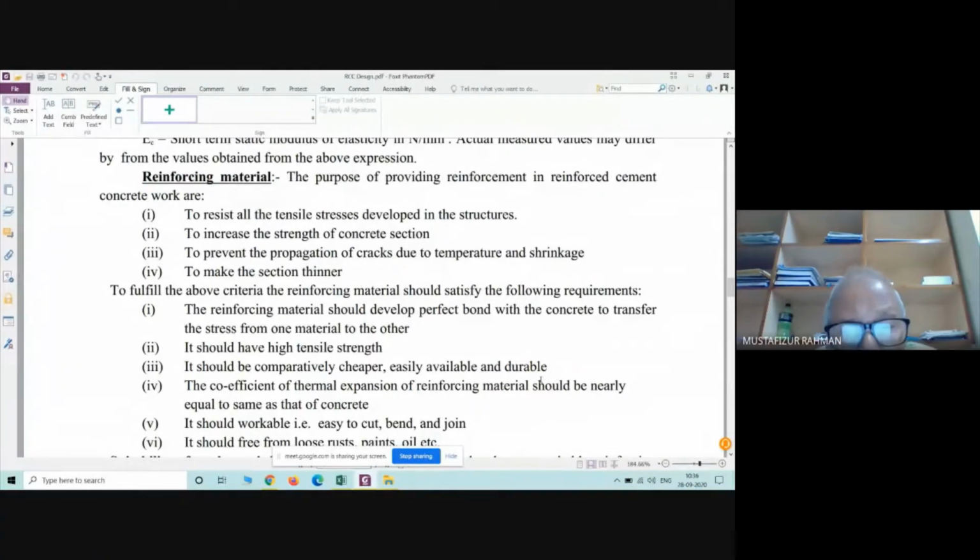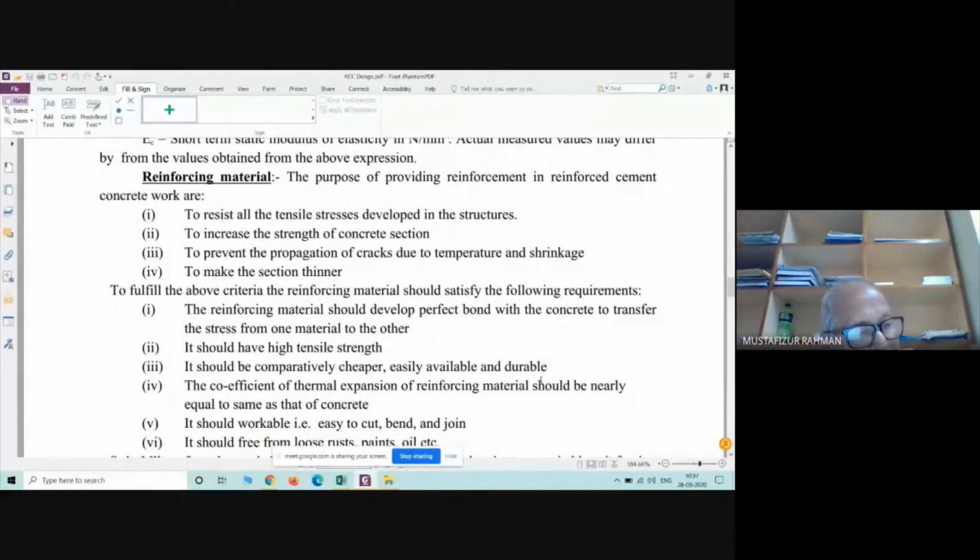Okay. The coefficient of thermal expansion of the reinforcing material should be nearly the same as that of the concrete. The coefficient of thermal expansion should be almost equal for both materials. Why? Can anybody imagine? The coefficient of thermal expansion is the expansion or change of volume with respect to temperature.